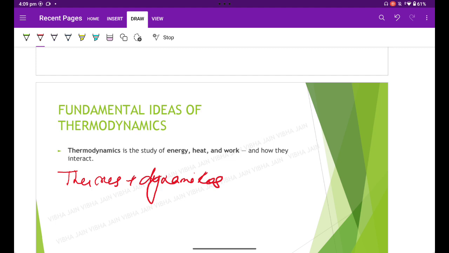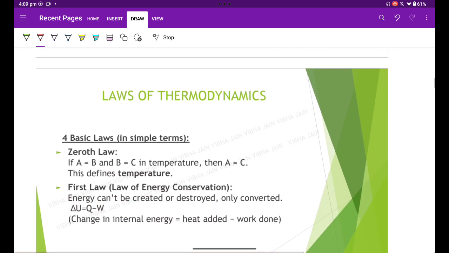In broad terms, thermodynamics deals with the transfer of energy from one place to another and from one form to another. In the coming chapter, we are going to discuss the four laws of thermodynamics, namely the zeroth law, first law, second law, and third law. Zeroth law of thermodynamics: when two systems are each in thermal equilibrium with a third system, the first two systems are in thermal equilibrium with each other.